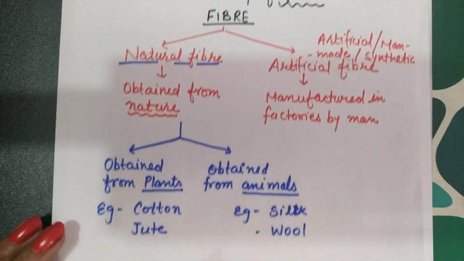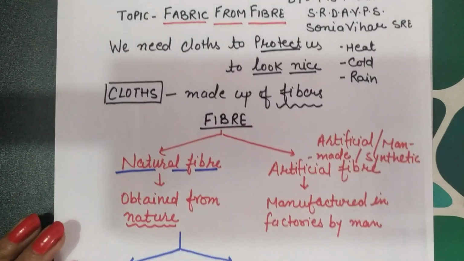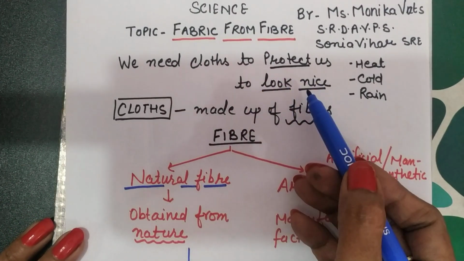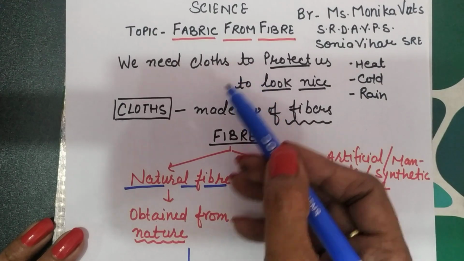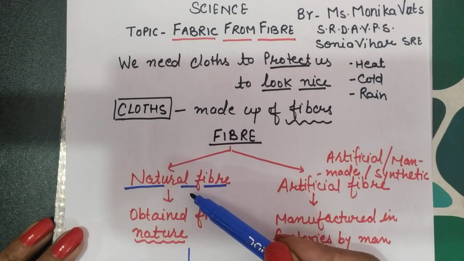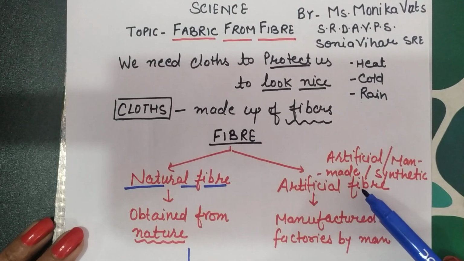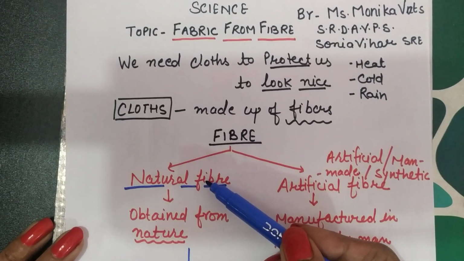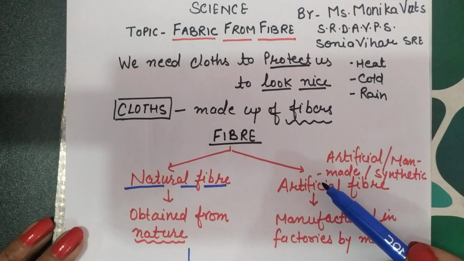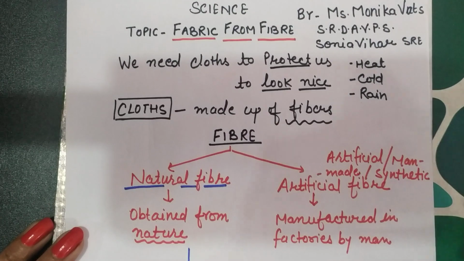Okay? Take a revision of it. Fabric from fiber, we need clothes to protect us and to look nice. All the clothes are made up of fiber. Fibers are of two types, natural fibers and artificial fibers. Natural fibers are those fibers which are obtained from nature, and artificial fibers are manufactured by man.